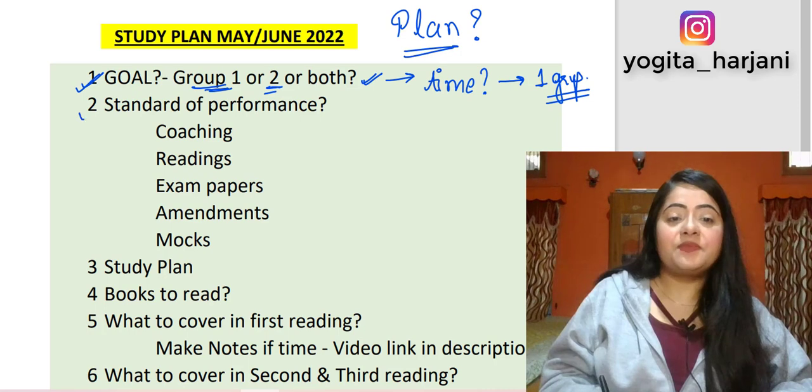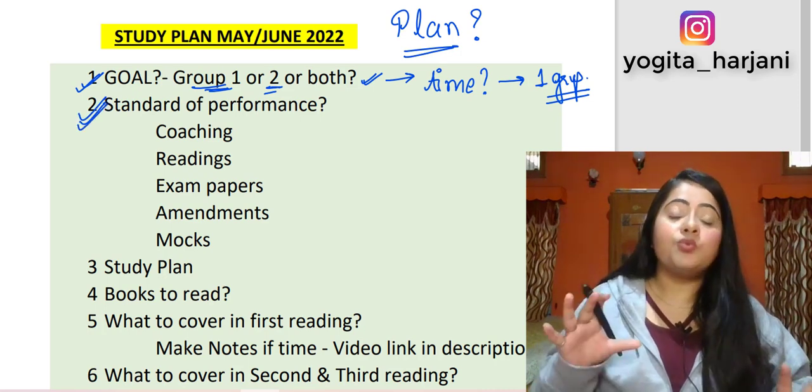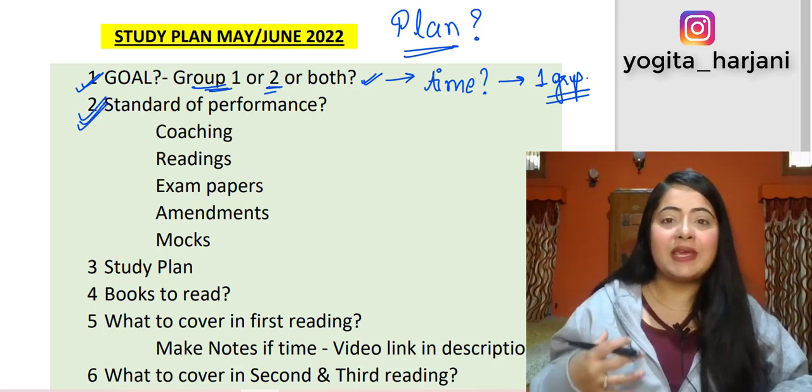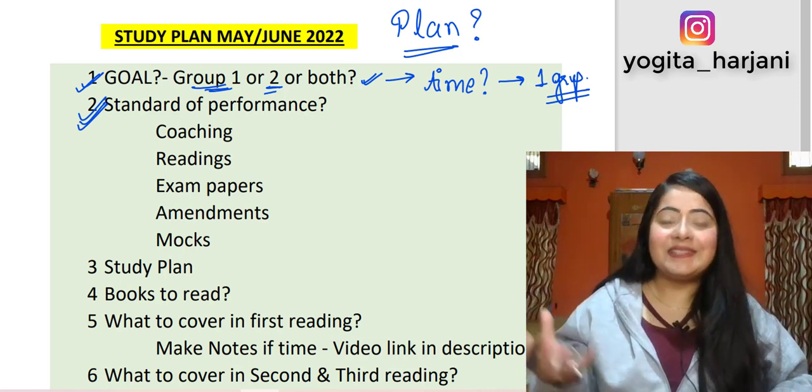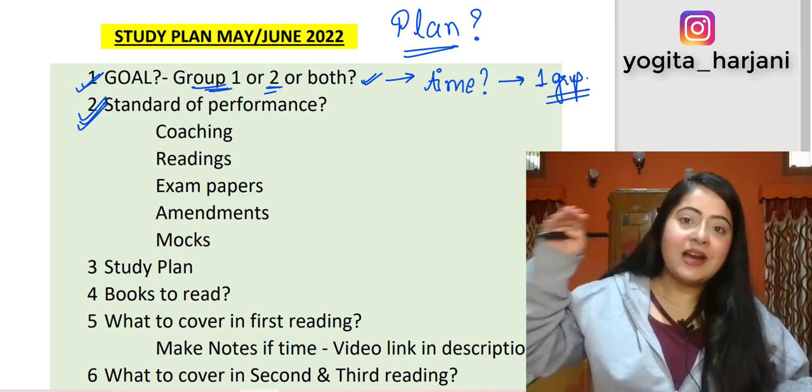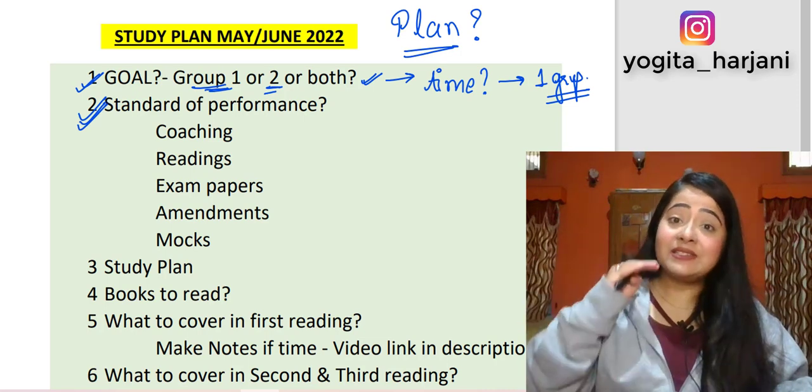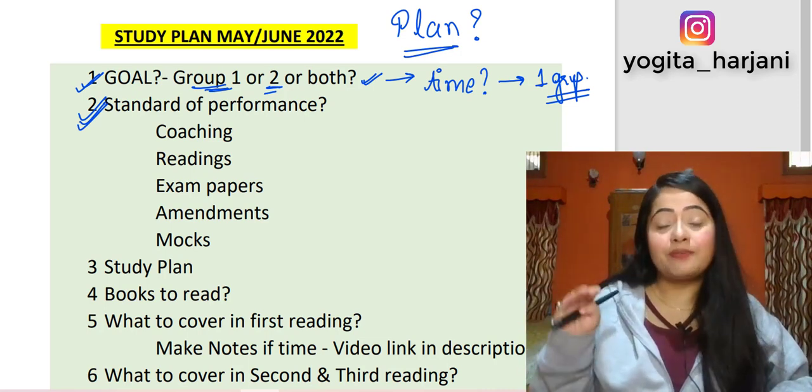The next point is you have to decide the standard of performance you have to aim for. See, we should always aim for the moon. If not the moon, then at least we'll land up in the stars, right? So set a higher target for yourself, a target that is no doubt going to get you that passing result.